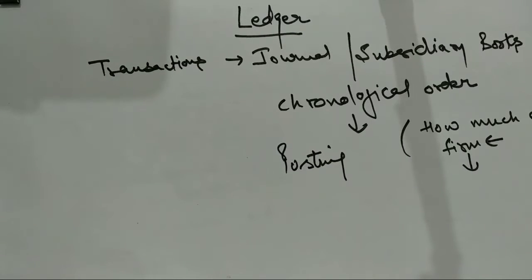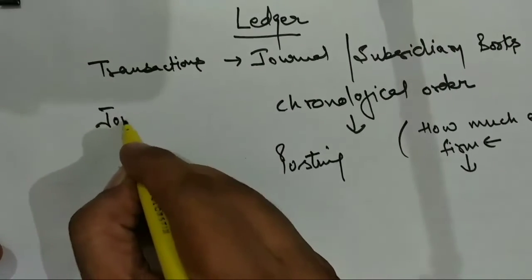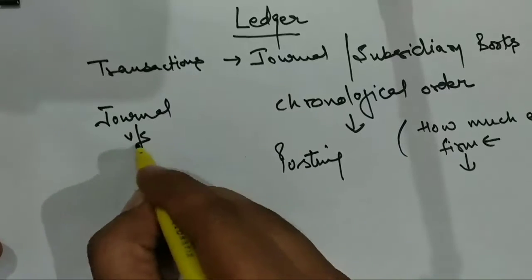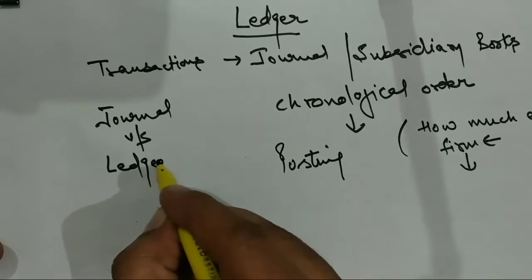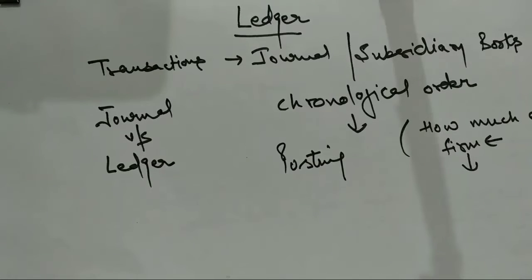Now, it is a big question for me: what is the difference between journal and ledger? Journal and ledger. So my dear students, as I told earlier, in journal we record the entries for the first time, meaning it is a book of original entry in which the transactions are recorded for the first time, and from this particular book, that is journal, we post the entries into the ledger. This is the first very important difference between these two.